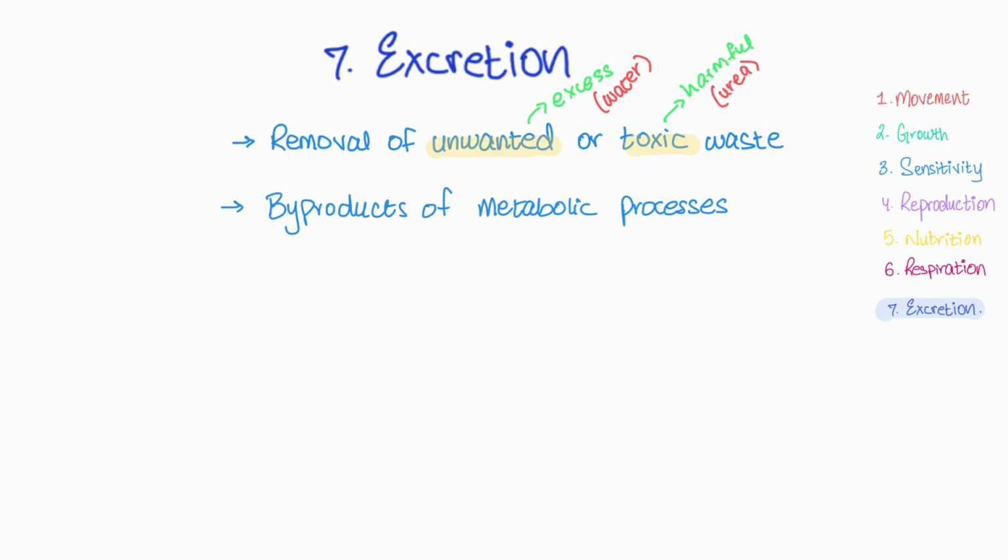Now, both water and urea are removed from our body via urination. So urination is essentially a form of excretion, right?